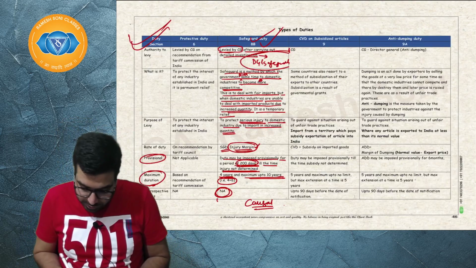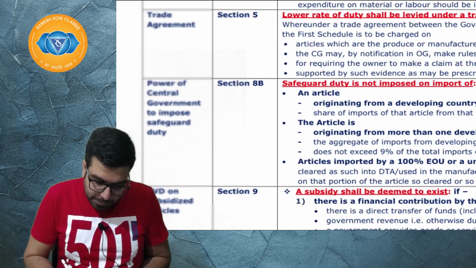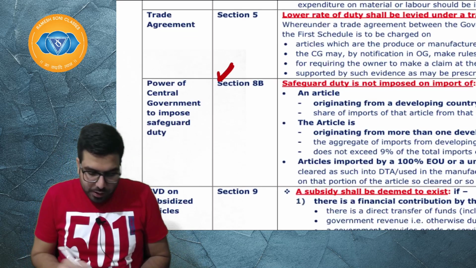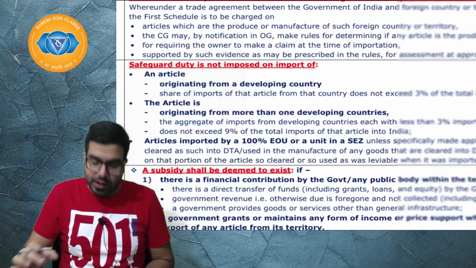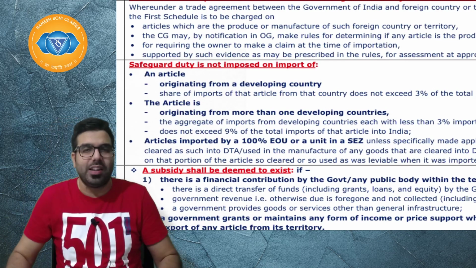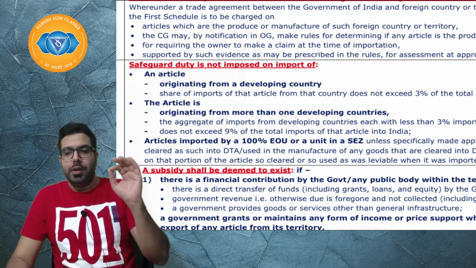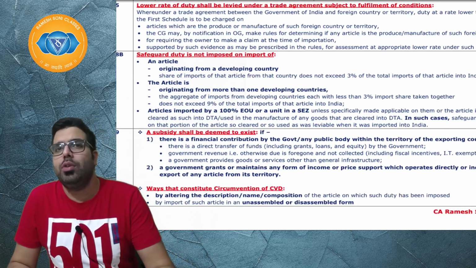Sir, along with this, I also want you guys to quickly read 8B, which I have given in the additional chart. Basically, power of the central government to impose safeguard duty. Under that, I have told when safeguard duty will not be imposed. This can be a 3 marks question which they can ask you in the exam. Sir, what will be the exam question? They can ask you, when will safeguard duty not be imposed?